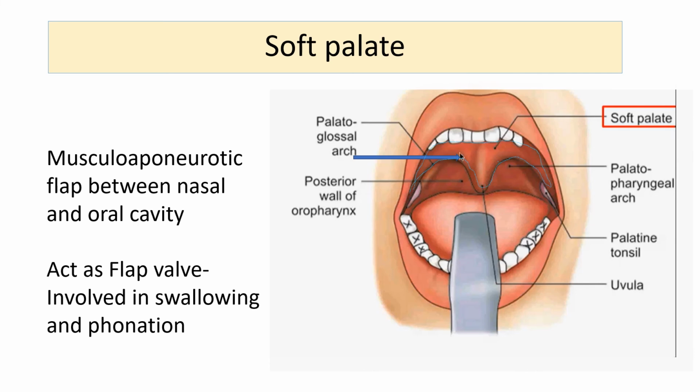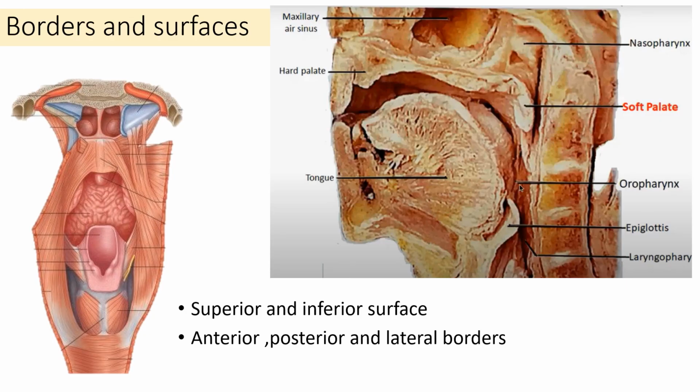By changing the air column, it helps in phonation, and by preventing the passage of the food into the nasal cavity towards the nasopharynx, or when the food is in the pharynx, it prevents regurgitation of food into the oral cavity. So the flap valve action is important for the soft palate. By that it is helping in swallowing and phonation. See, this would be the soft palate.